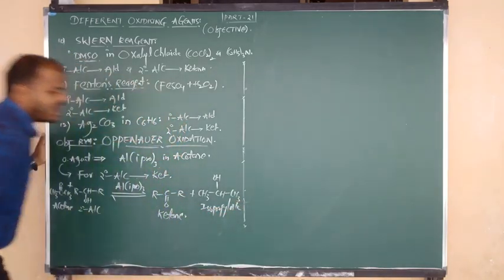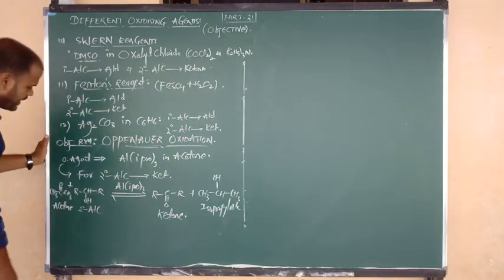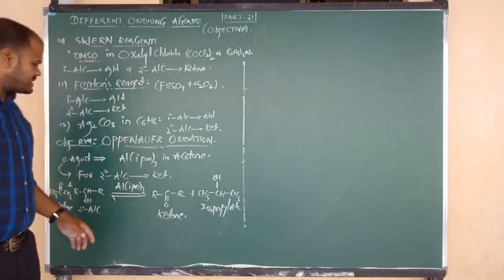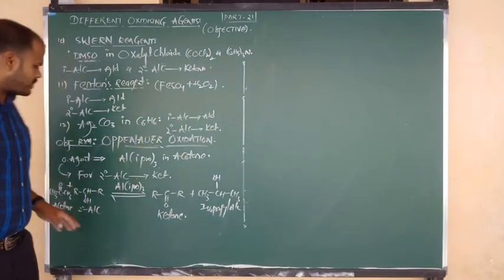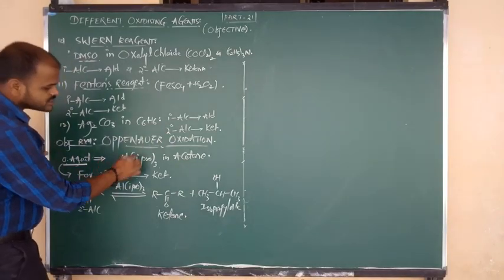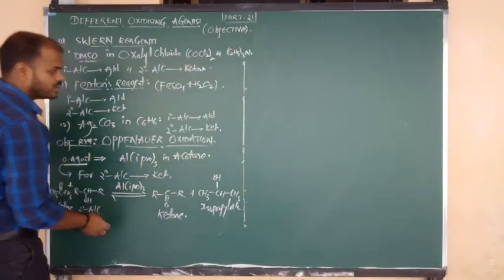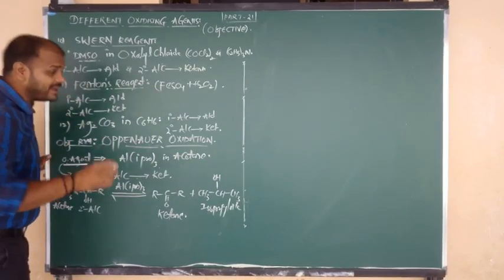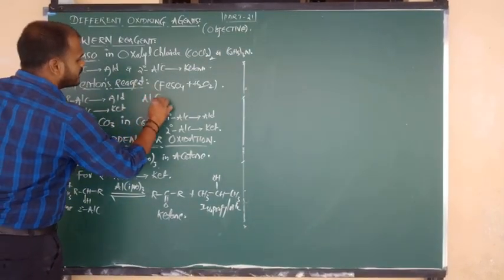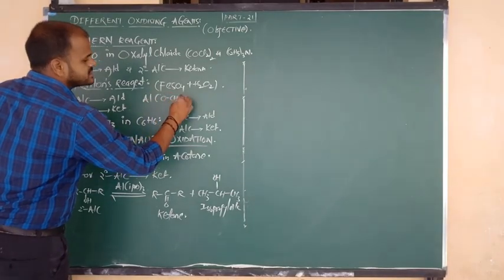Once again, in the Oppenauer oxidation process, the oxidizing agent is aluminium isopropoxide in acetone. Let me give the short form of aluminium isopropoxide. Al connected to O bonded to CH.